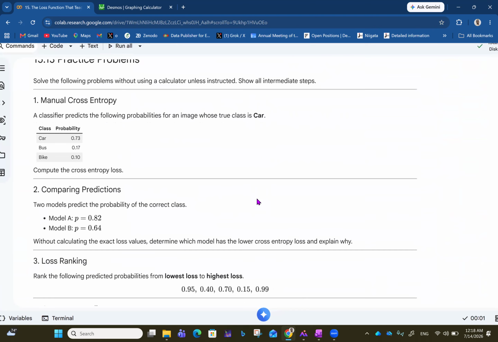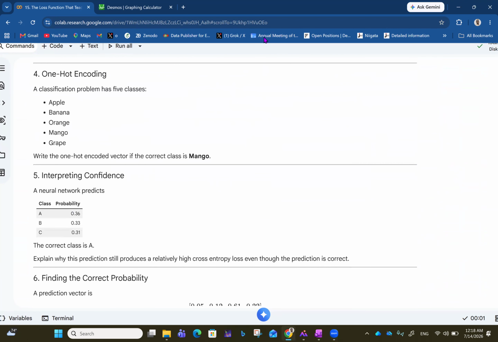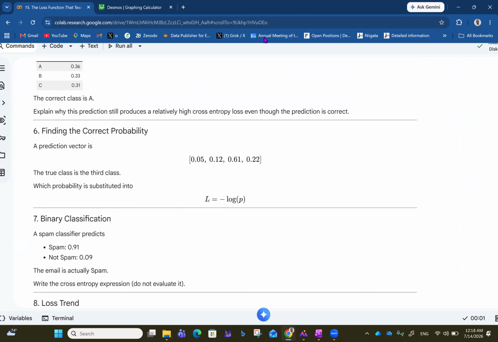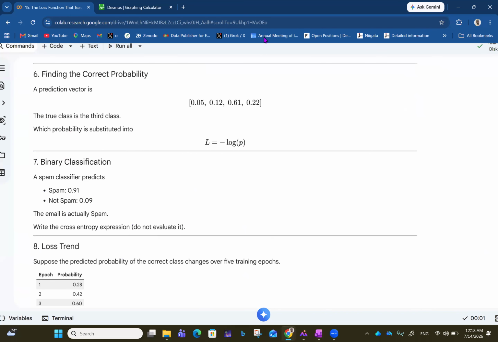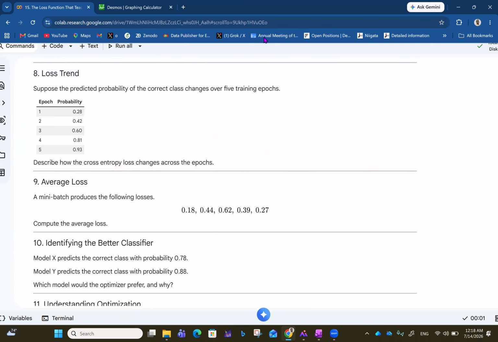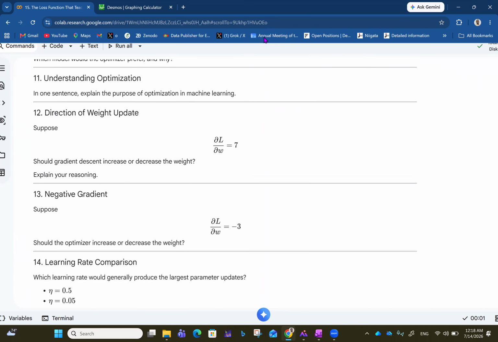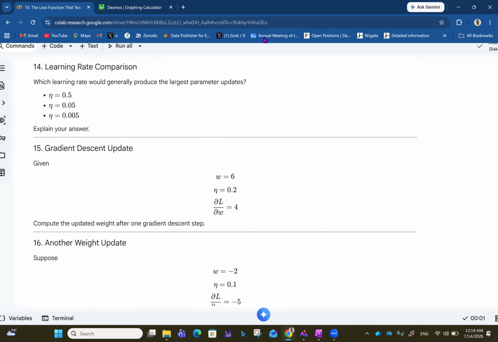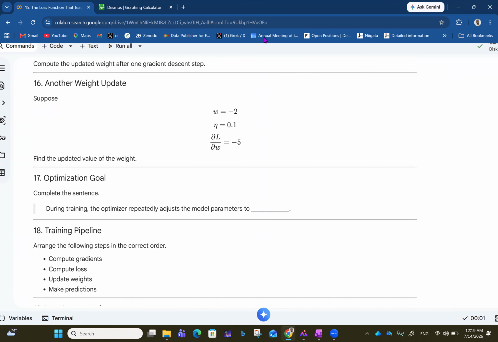You can clearly see questions 1 to 3 here, then 4 and 5, 6 and 7, then 8 to 10, 11 to 13, 14, 15, and 16 to 18.